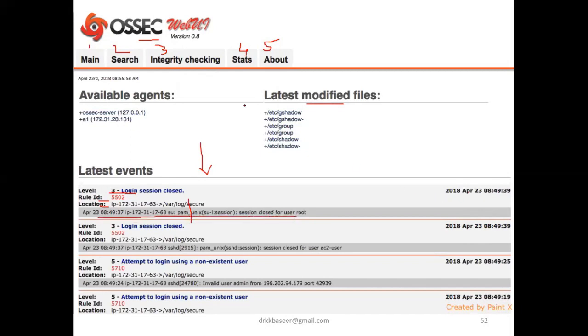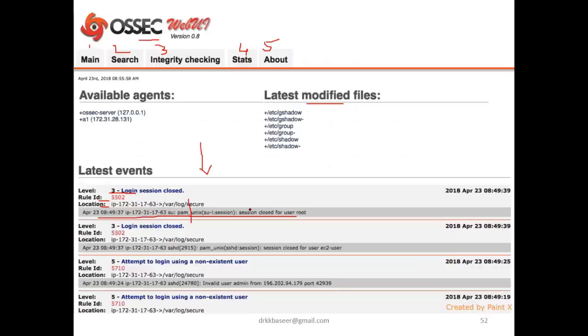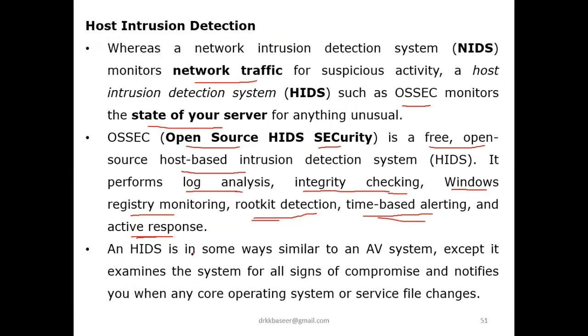So this is how the software works. We can check all the features I discussed, like log analysis, integrity checking, and Windows registry monitoring; everything can be done in this software. There is no need to install this software; I am just showing you how it works and what features are available. And the last point about HIDS is that HIDS is in some ways similar to AV. Both are similar, except that HIDS examines the system for all signs of compromise and notifies. All signs, in the sense of all sorts of signs.